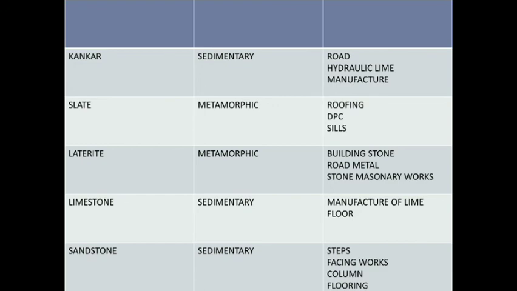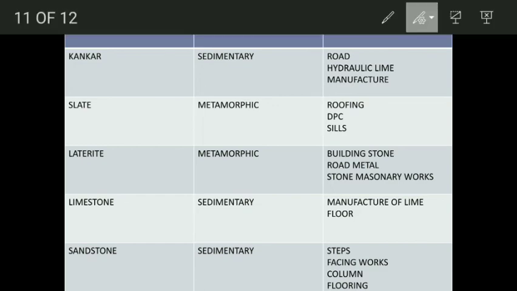Next one is kankar. Kankar is a sedimentary rock which is used for road construction and hydraulic lime manufacture. Next one is slate. This has been asked many times. Slate is used for roofing purposes. It is metamorphic in nature. Next one is laterite. Laterite is metamorphic and it is used as building stone, wrought metal and in stone masonry work.